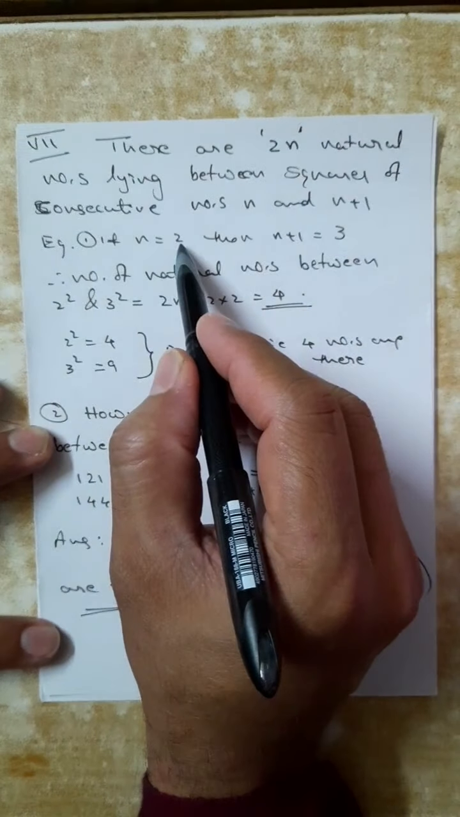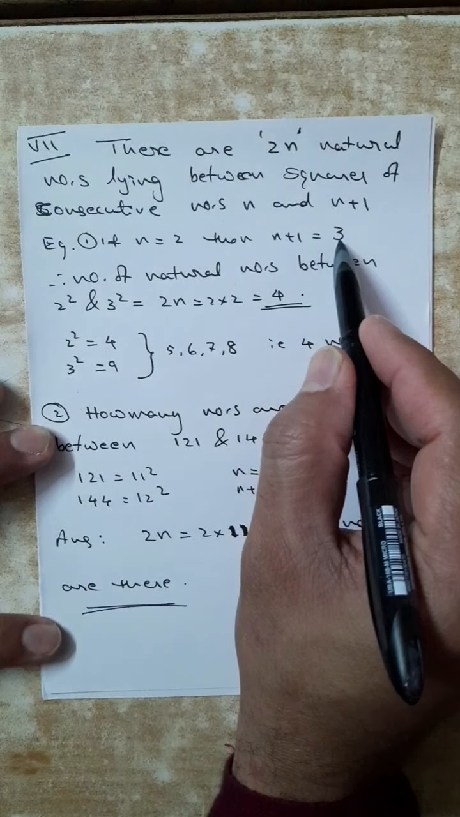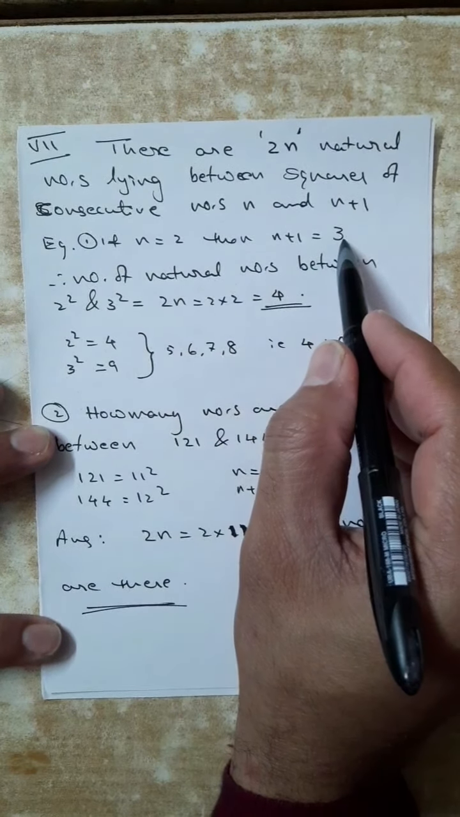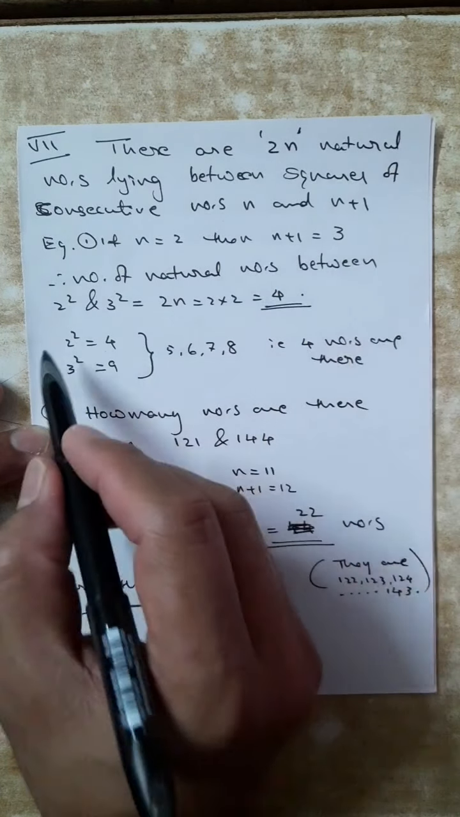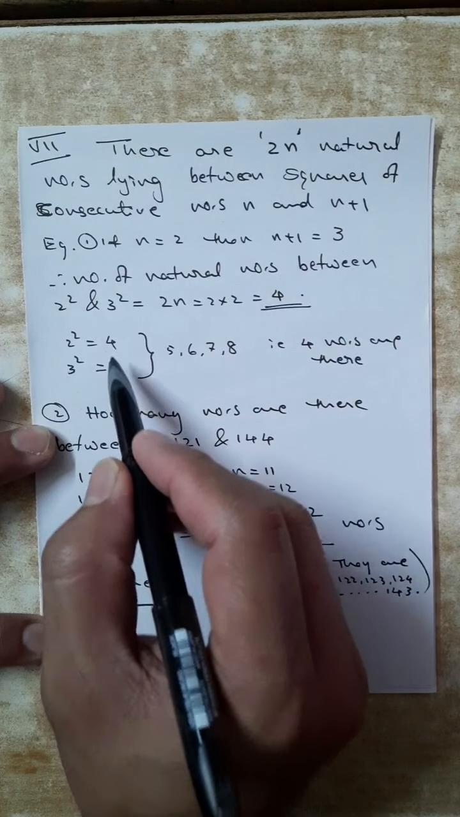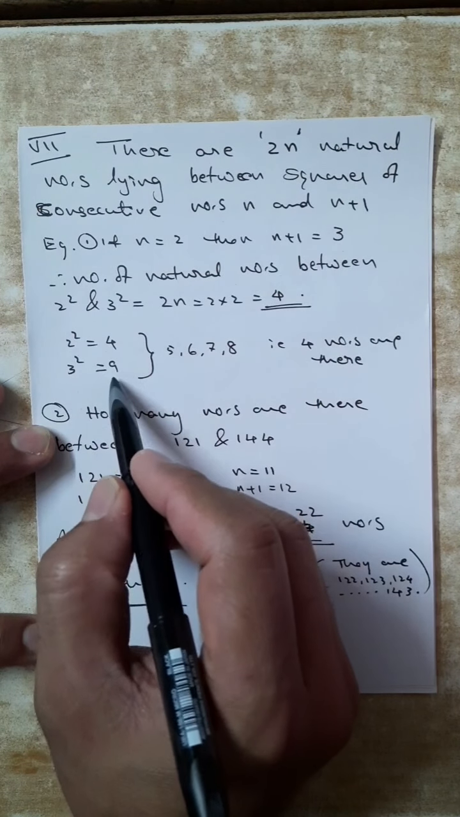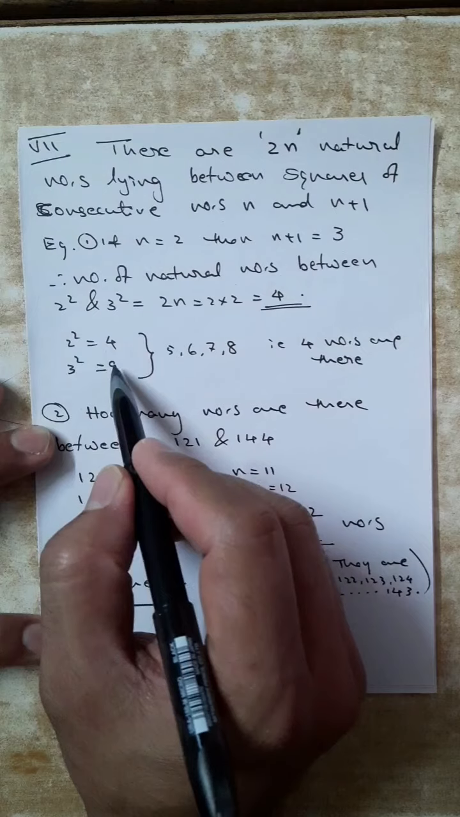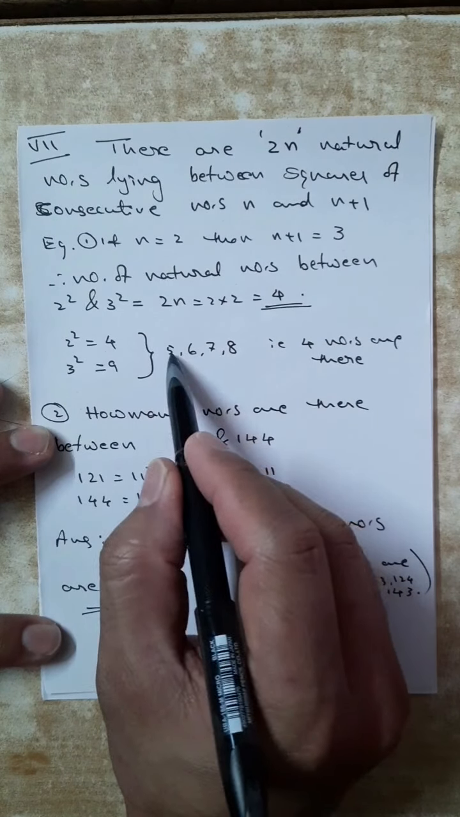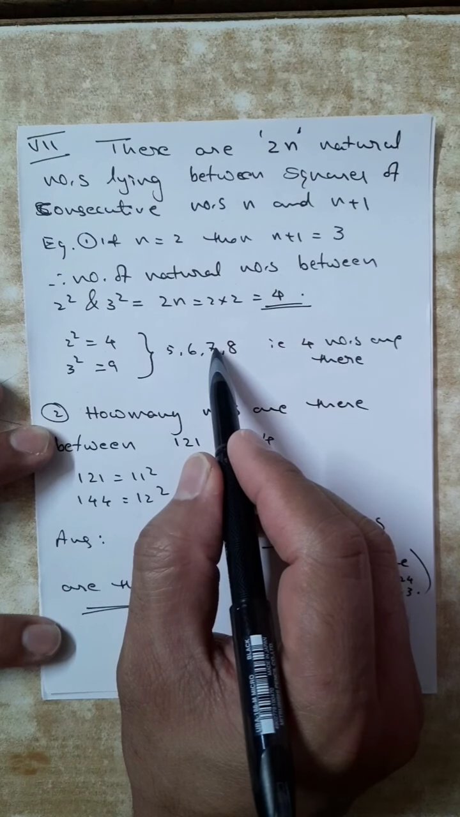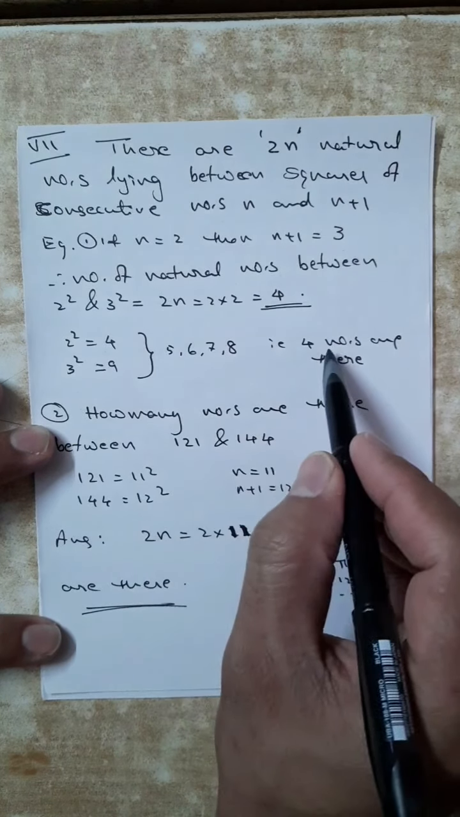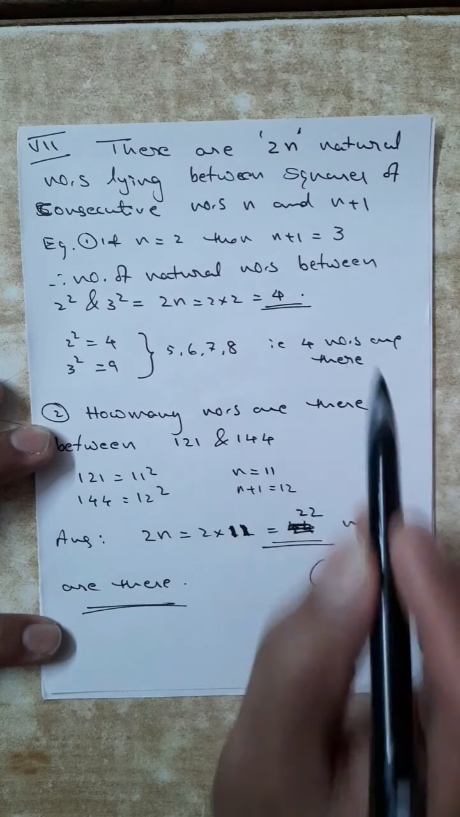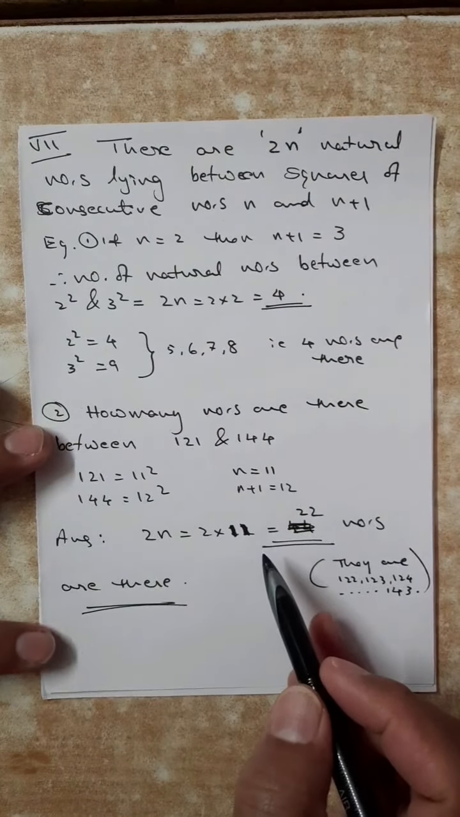Example: if n is 2, n plus 1 is automatically 3. Now between 2 square and 3 square, 2 square is 4 and 3 square is 9. Between 4 and 9, how many numbers? After 4: 5, 6, 7, 8. 4 numbers are there. That 4 I can get directly, 2 twos are 4. Yeah, this example will be better.